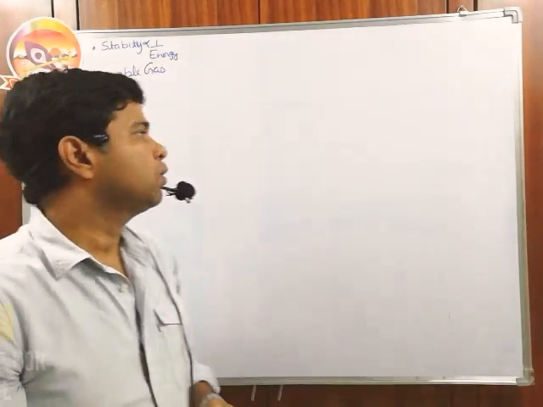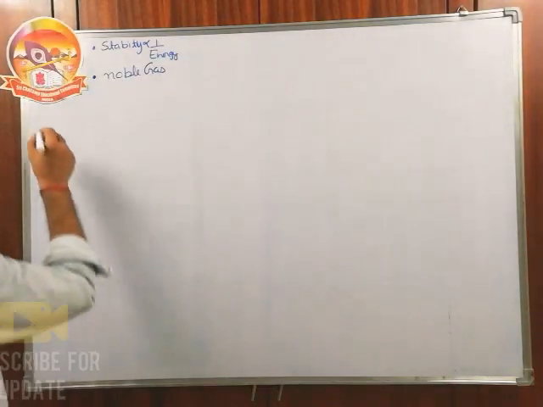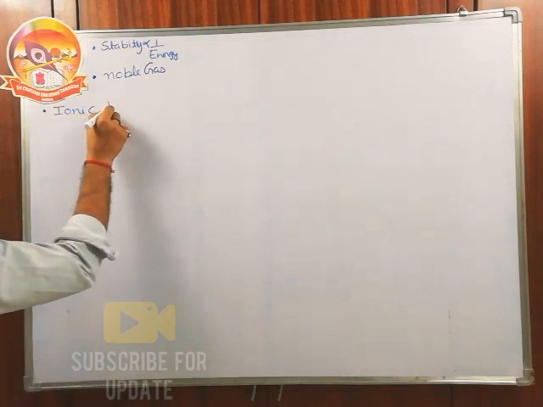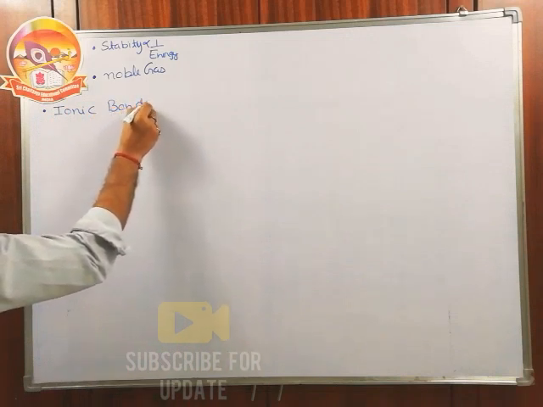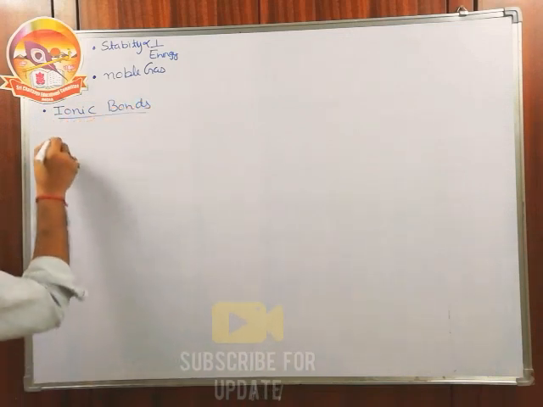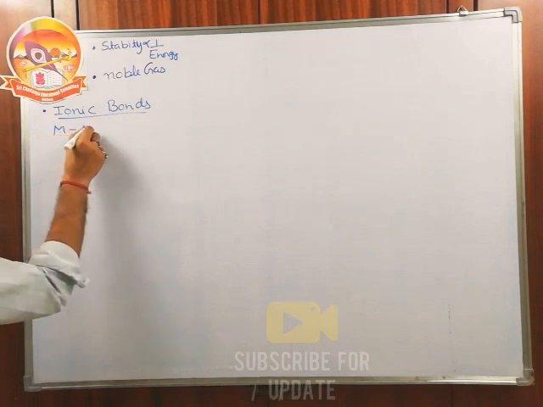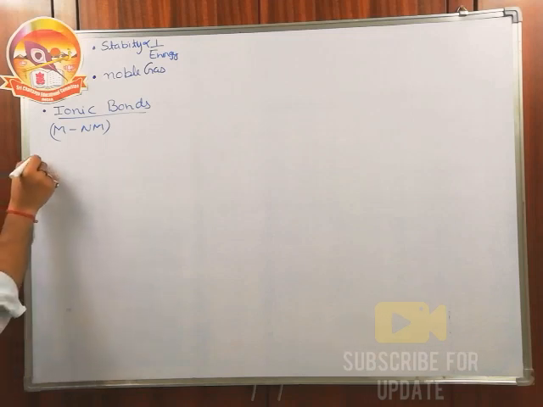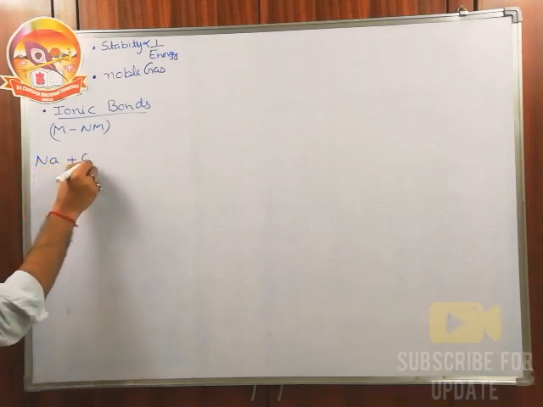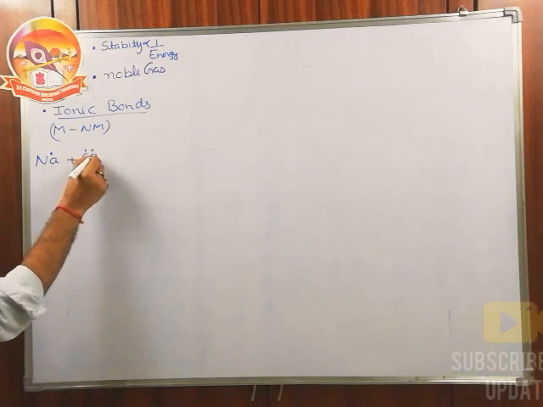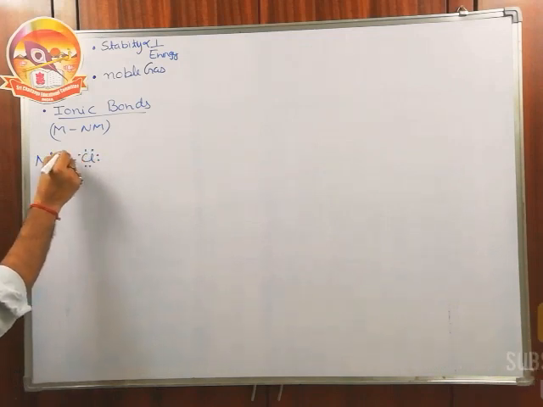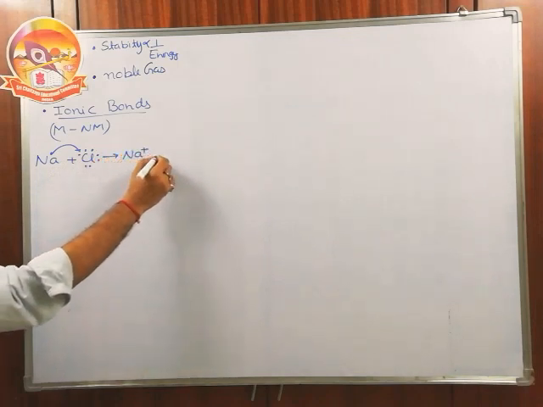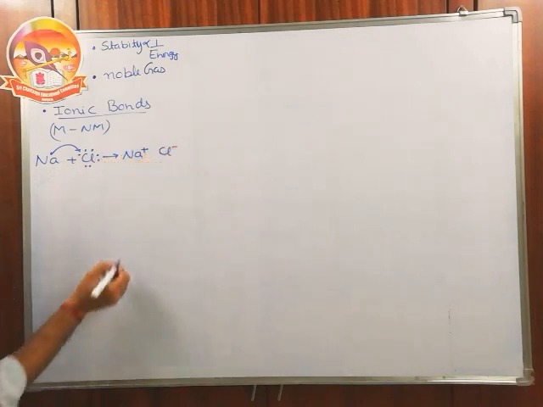So how can they do so? They can do so by the ionic bond. Ionic bonds are formed by a metal and a non-metal. What happens? The metal loses the electron and the more electronegative non-metal gains the electron. Then the metal is converted into a cation and the non-metal is converted into an anion.